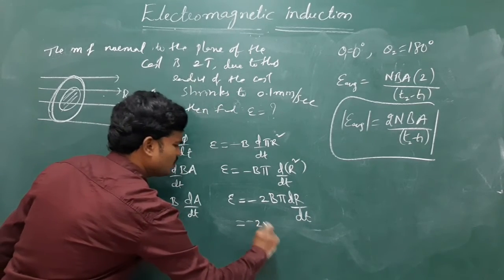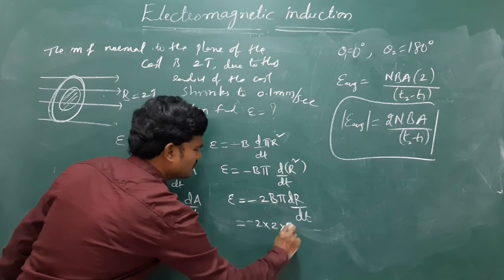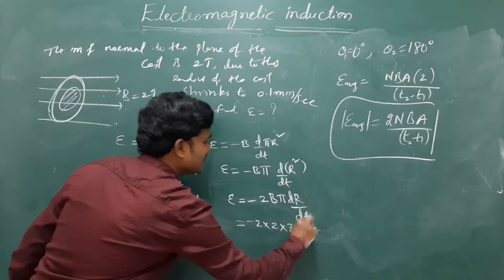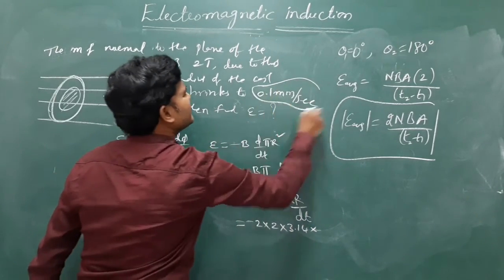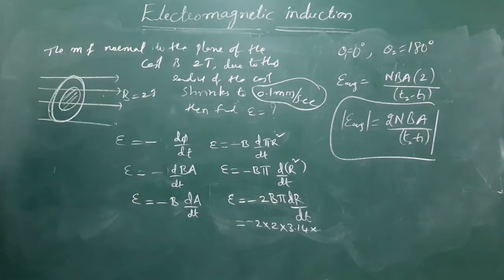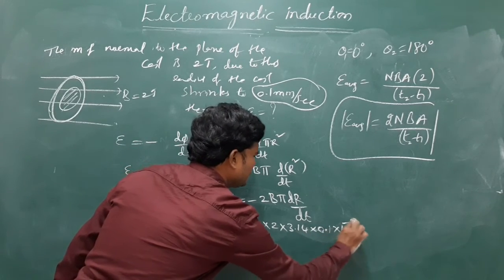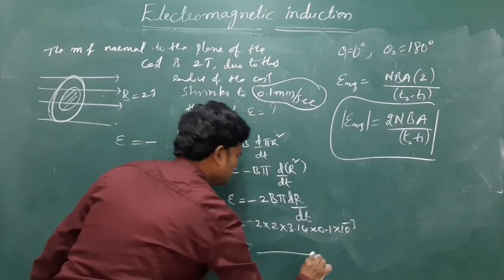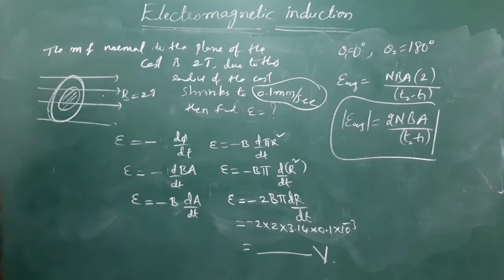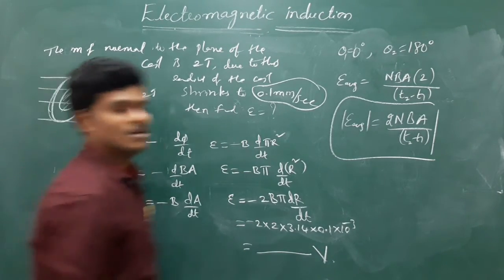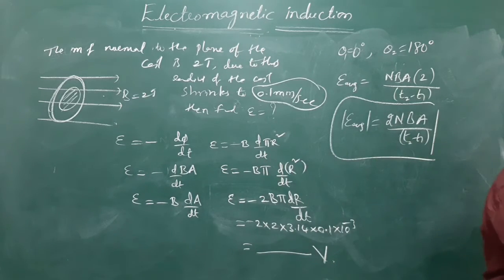Anyhow, they have given B as 2, pi is 3.14, and dr by dt they have given as 0.1 millimeter per second. So you will get the EMF. The unit of EMF is volt, like voltage.